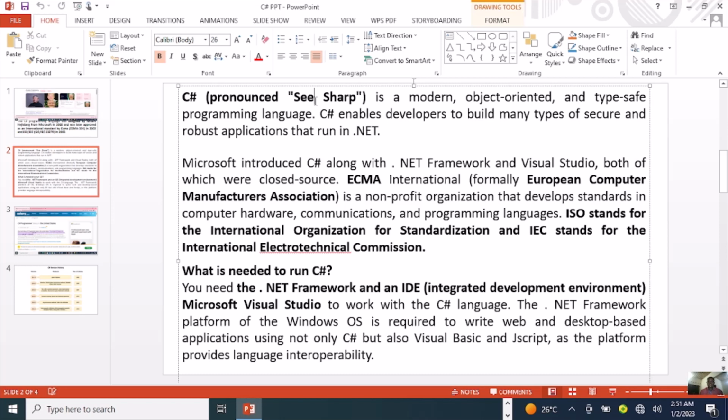The .NET Framework platform of the Windows operating system is required to write web and desktop-based applications using not only C Sharp but also Visual Basic and JavaScript, as the platform provides language interoperability.